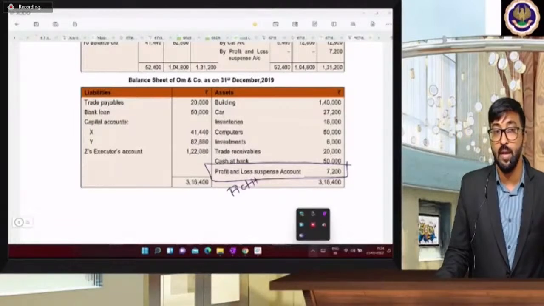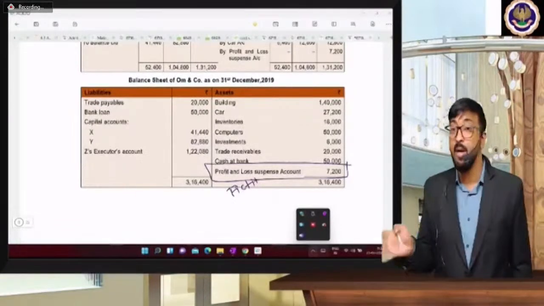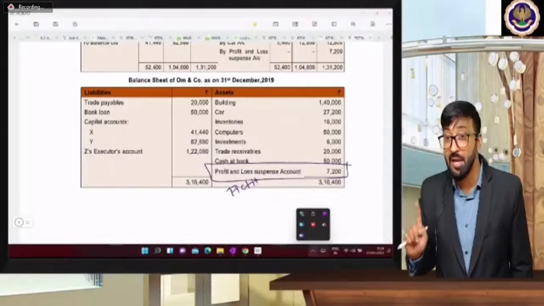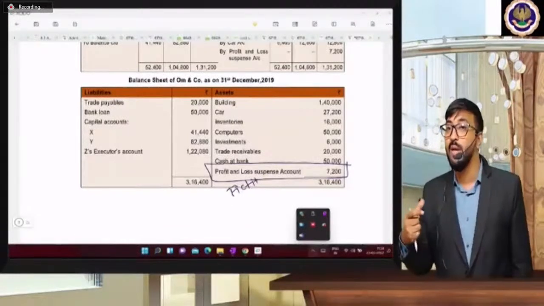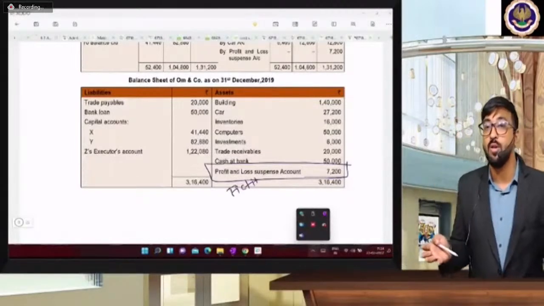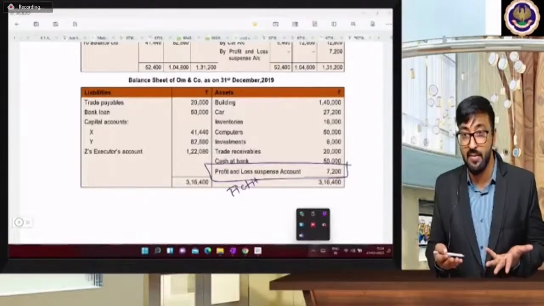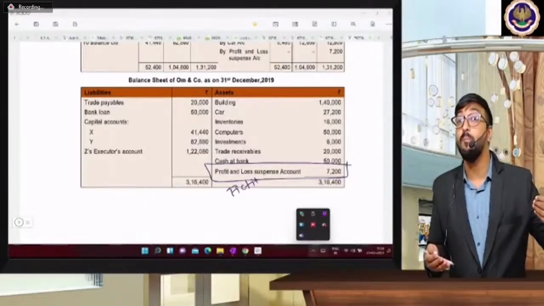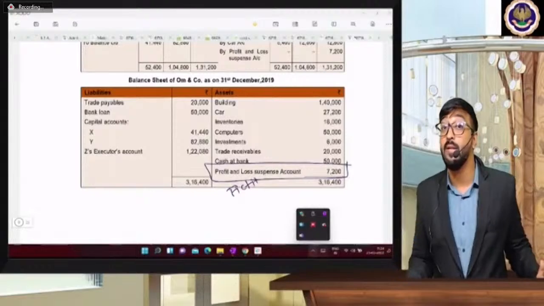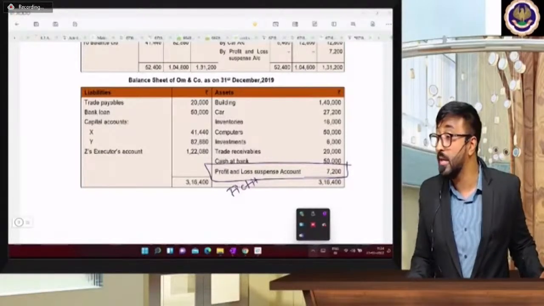So yes, this P&L suspense, though it is on the asset side, is not an asset. See, it is not an intangible asset. Intangible assets means goodwill or patents or copyrights. It is a fictitious asset because we do not have any other option to write it on the liability side, because it is showing a debit balance, and a debit balance we are not recording in the profit and loss account. That's why we are recording it on the asset side. So it is called a fictitious asset.